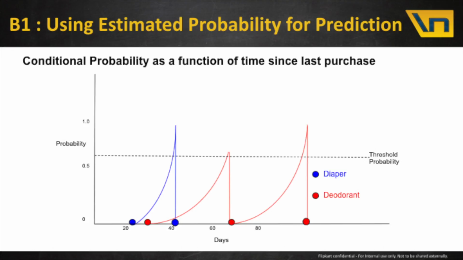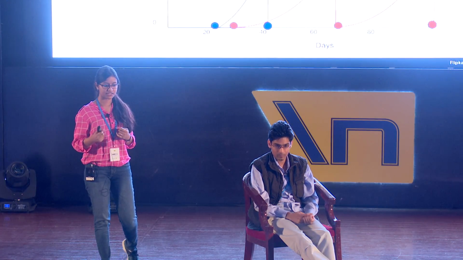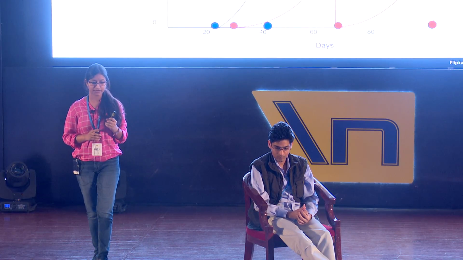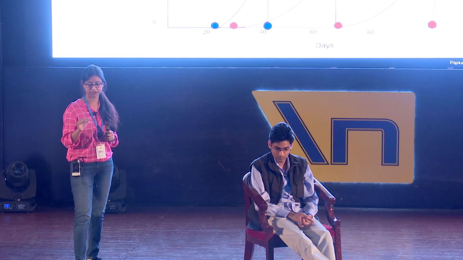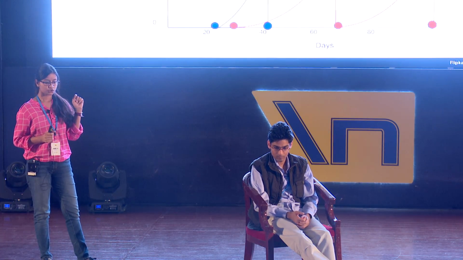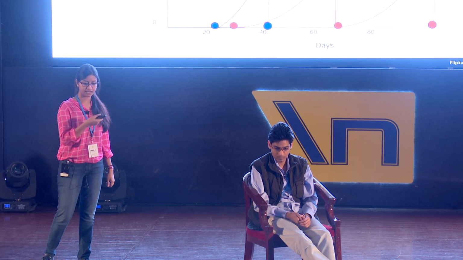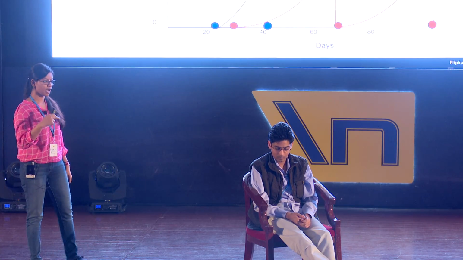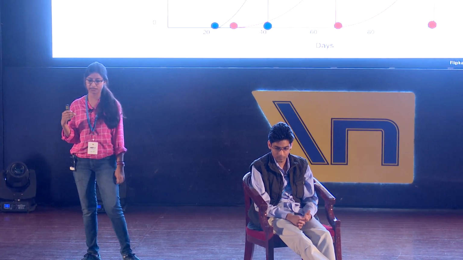So this is a toy example. This is the graph for one user, which shows the probability distribution of the user making a repeat purchase over some time interval. If you see, there are two graphs. One is the blue graph, which is for the category diaper, and the red graph is for a different category, deodorant. Here, bold dots represent the user's actual purchases, and the dotted line shows our threshold value. Whenever our probability value is above this threshold value, at that time we will recommend that product to the user.